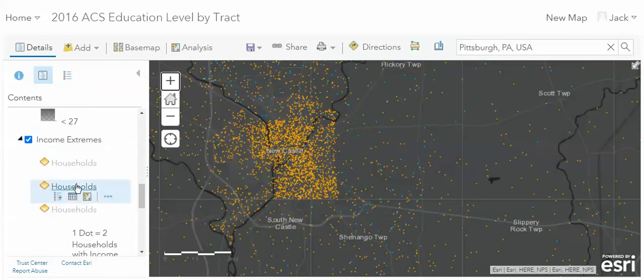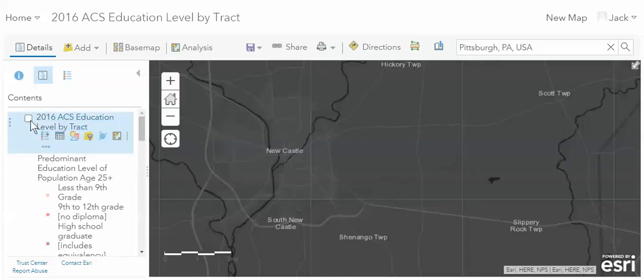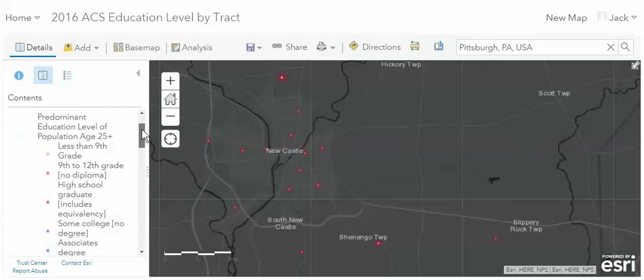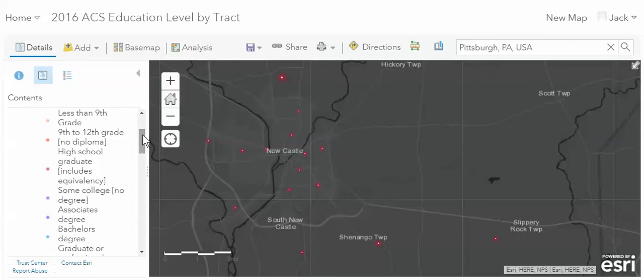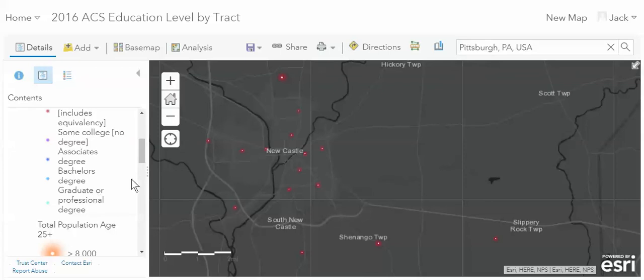Now, the other way that we can look at this: I'm going to turn off the income component, and now I'm going to turn on education. And now these dots are not individual people, but what we would call census tracts. Remember last time I talked about enumeration units. So each one of these dots indicates the dominant educational attainment within a census tract. Red dots mean the dominant educational level is high school. Purple means some college. Blue means bachelor's degrees. And if you get into teal, that's graduate degrees.